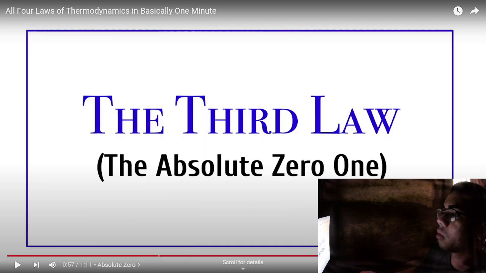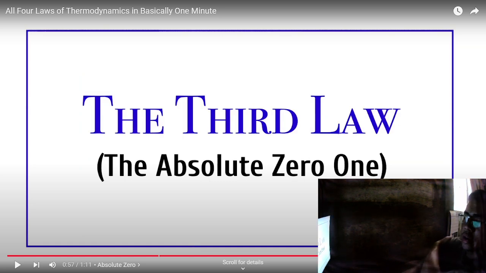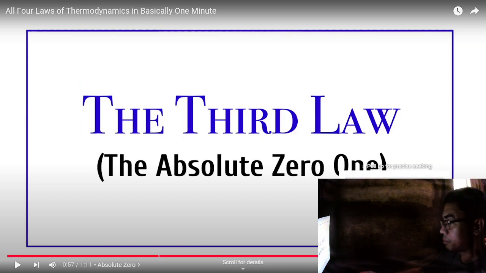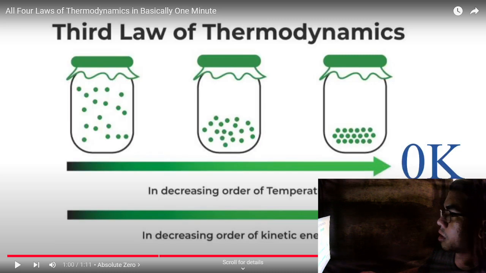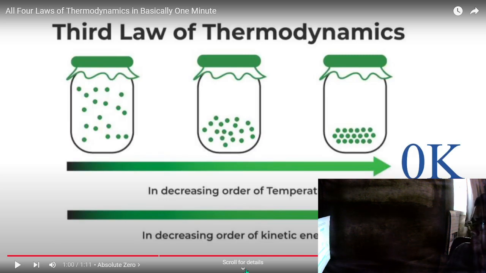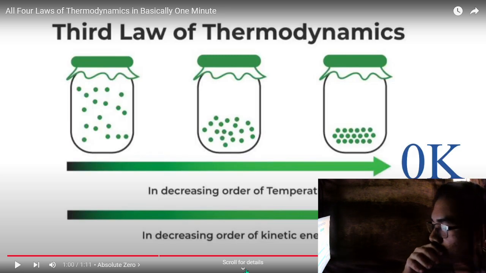So we move into the third law, which is the absolute zero one, which means absolute zero, a constant zero temperature. As the system approaches absolute zero, which is minus 273.15 Celsius, the entropy of the system approaches a minimum, often zero, for a perfect crystal.